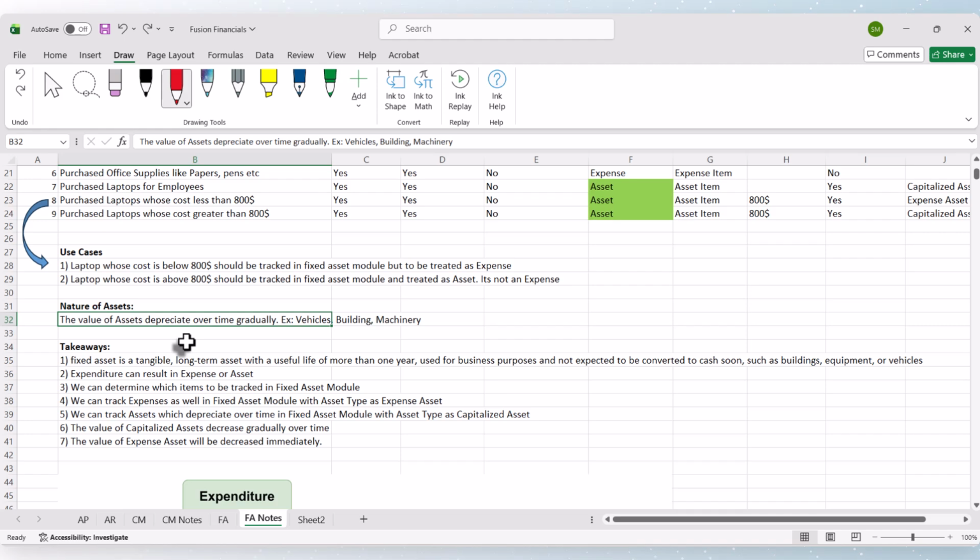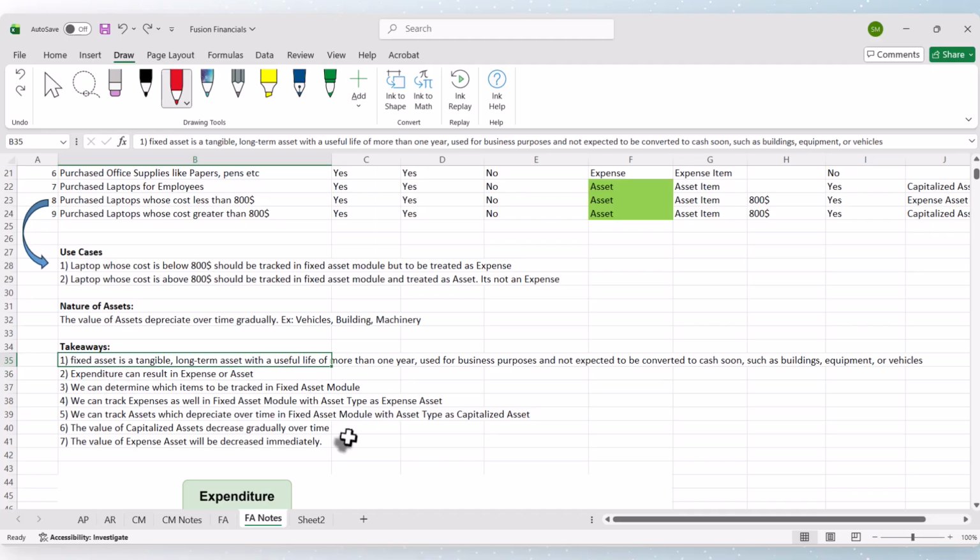Then how do we track that? Hold on to that question, we will discuss that later. Generally the basic nature is that the value of fixed assets reduces gradually. Just make note of that. This is an important point to understand.